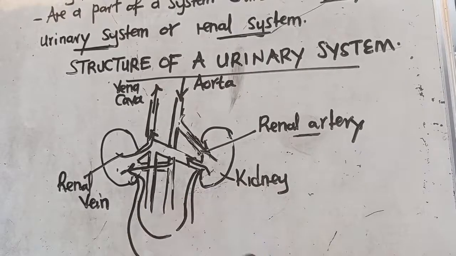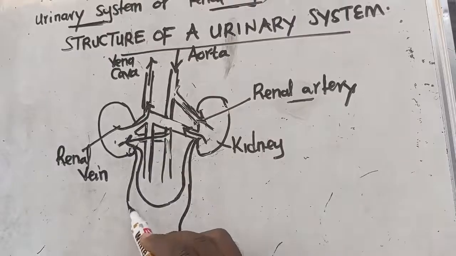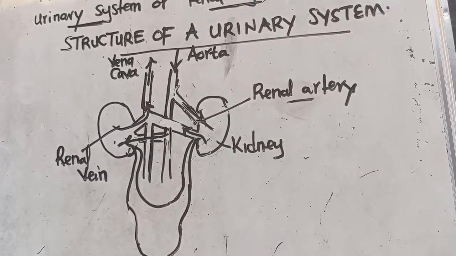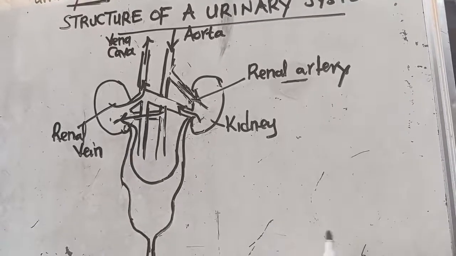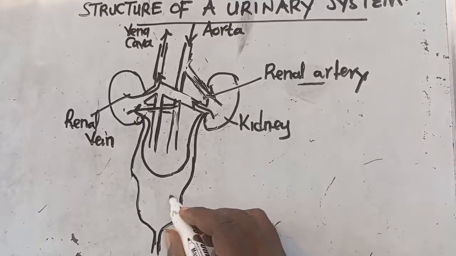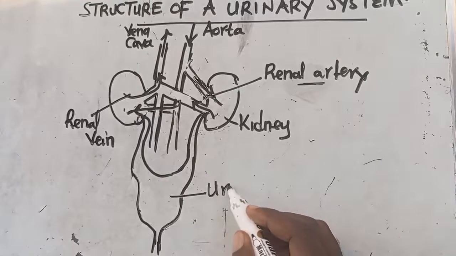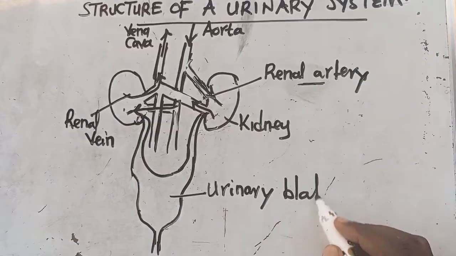They are going to form something that will look like this. This thing that is here, I don't know if you are able to see it, this is what I call the what? The urinary bladder. This is called the urinary bladder.